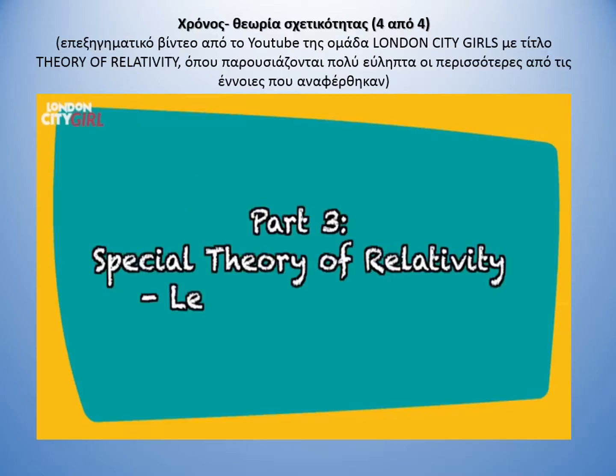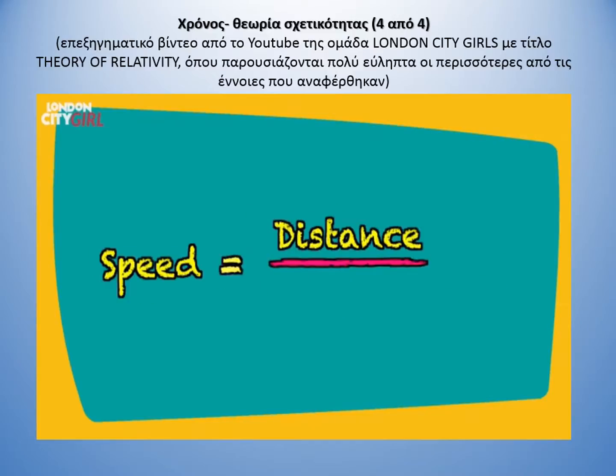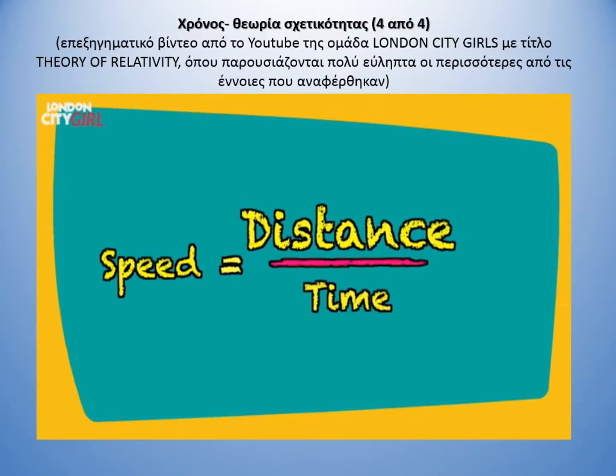Part 3. Special theory of relativity, length contraction. In the previous section, we spoke about how the speed of light remains the same for Alex and Bill because while the distance Alex's light beam travels is more, his time has dilated. However, distance and time don't increase by the exact same amount. In fact, time doesn't actually dilate enough to account for the speed to remain the same for both boys. Something else happens, length contraction.